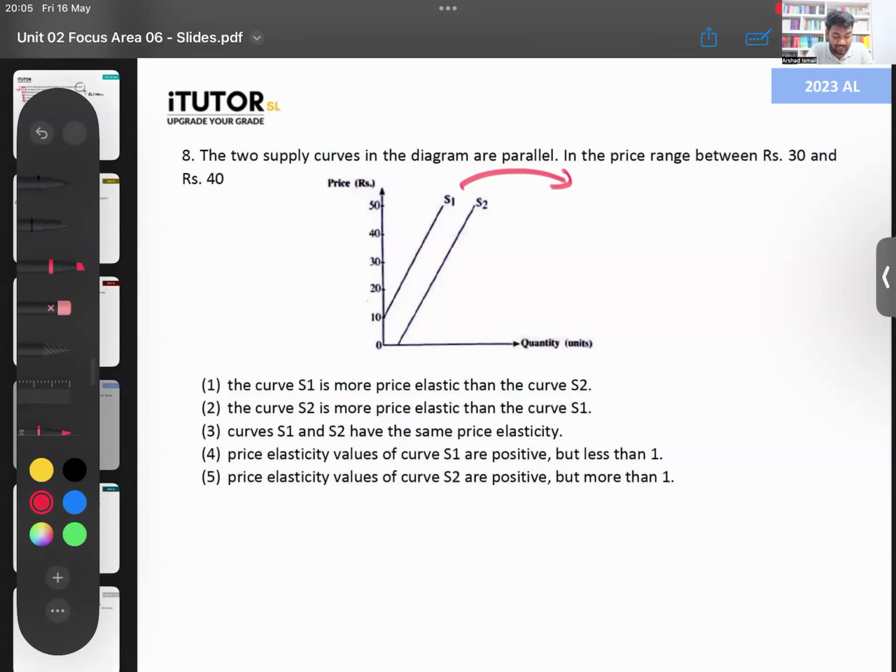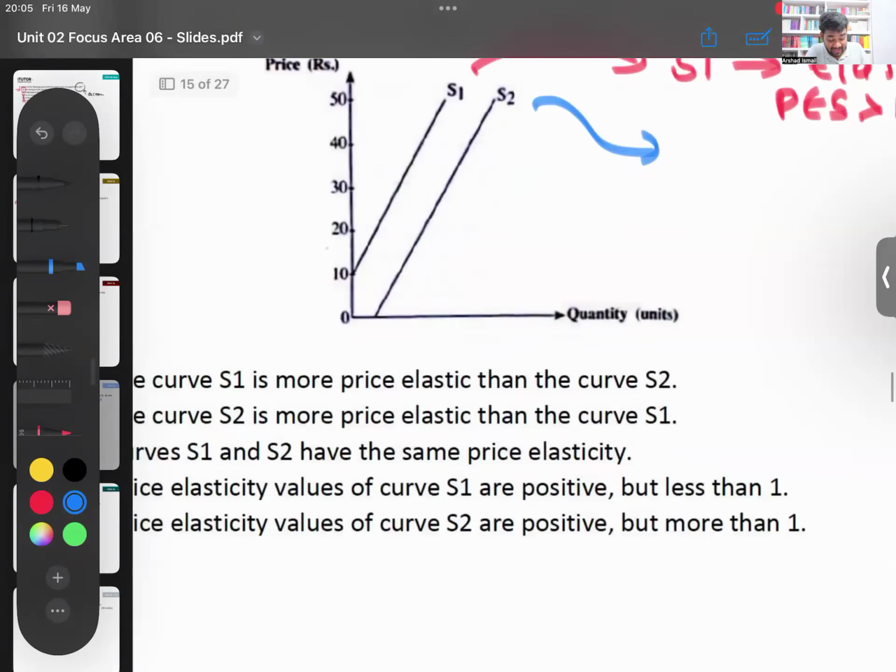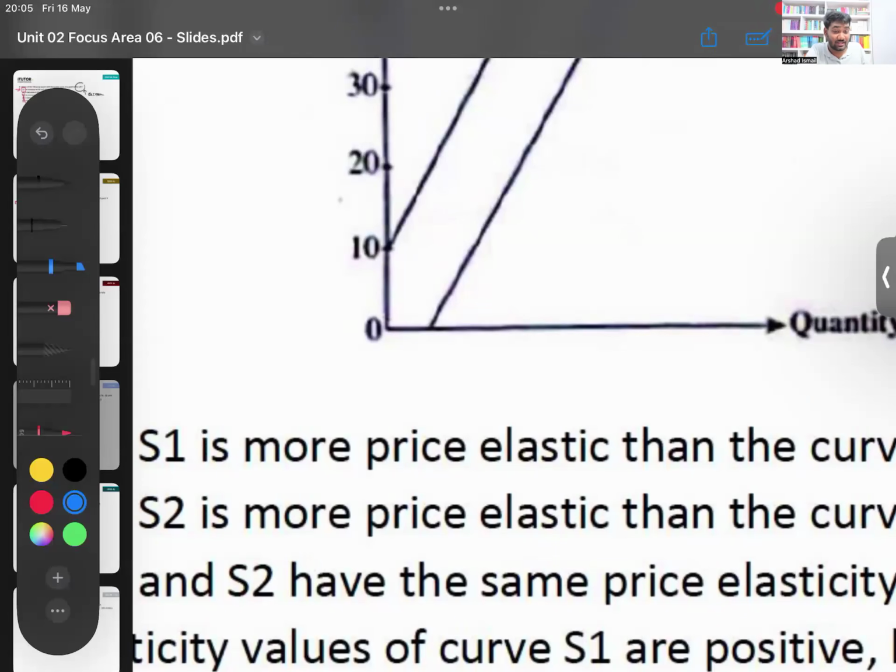Is it elastic or inelastic? Based on where it starts, you can tell S1 is elastic. That means your PES will be greater than 1. Curve S2, based on where it's starting, S2 is unitary. Yeah, look closely, where is it starting? Not starting at the origin.